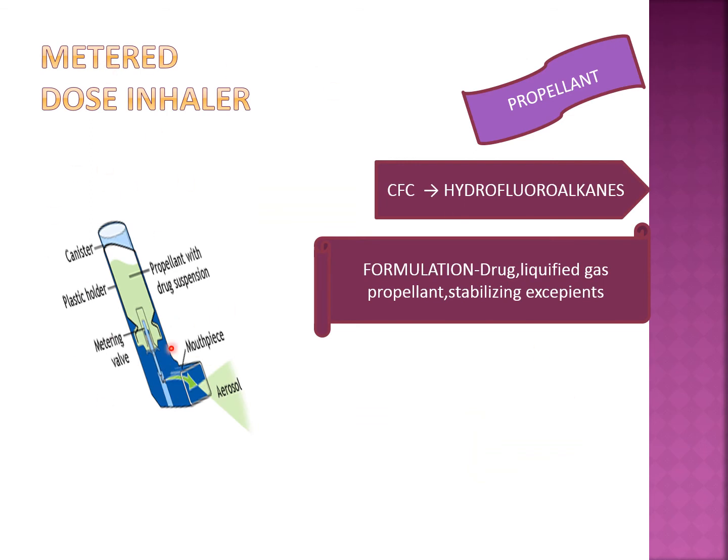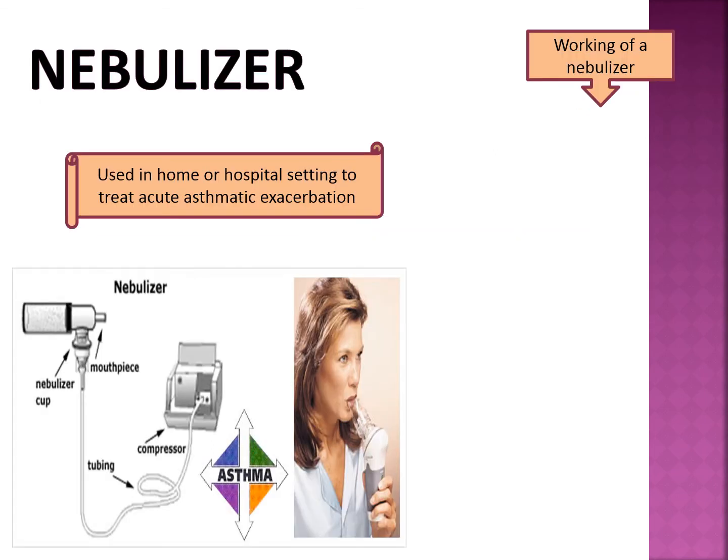This is the metered dose inhaler. This is the diagram of a metered dose inhaler. This is the mouthpiece, which should be kept in the mouth. There is a canister here, and we have to press the canister. By pressing it, the drug which is present in this meter valve will come through the mouthpiece, and that can be inhaled with the inspiration.